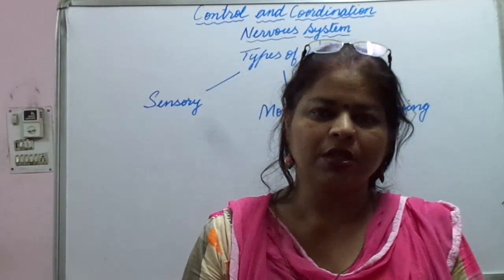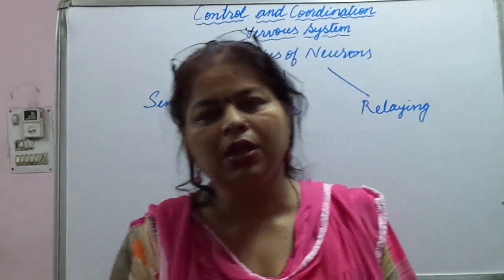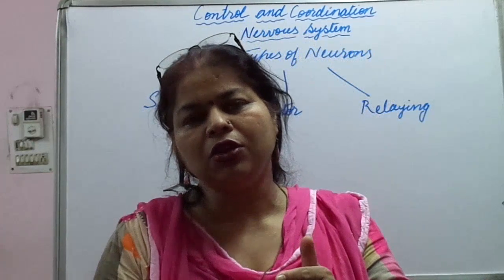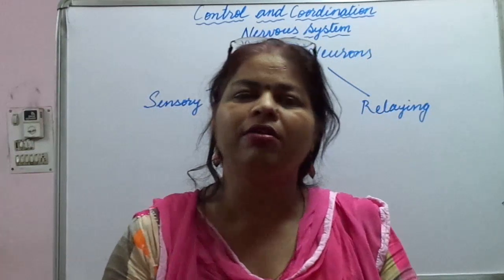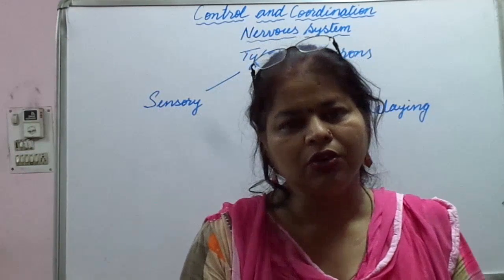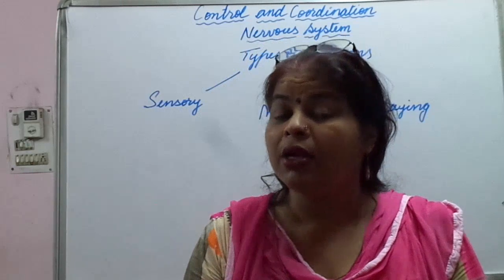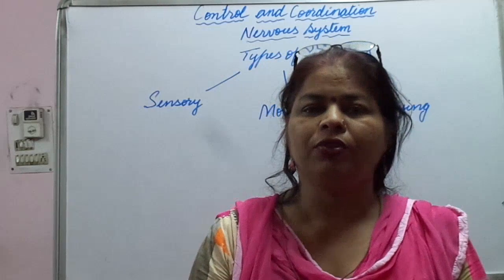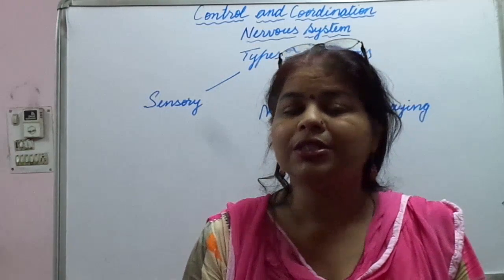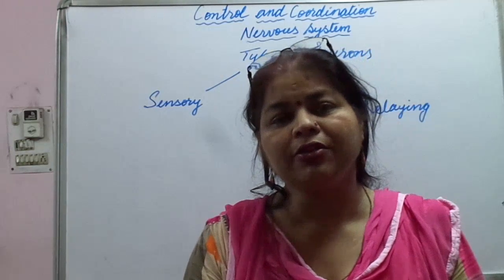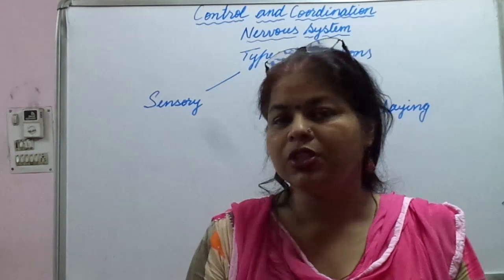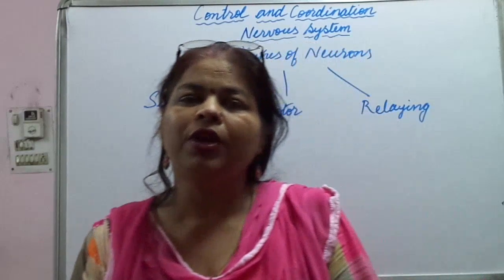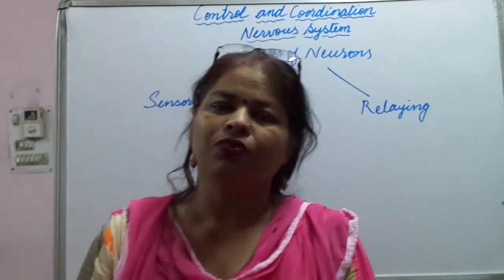What is synapse? The functional junction between two neurons, where one nerve ending of a neuron meets the dendron or dendrites of the other neuron. It is a junction where the exchange of stimuli in the form of electrical signals, or I should say neurotransmitters, takes place. So now we are going to study how many types of neurons are there.